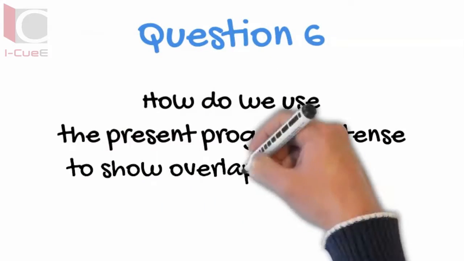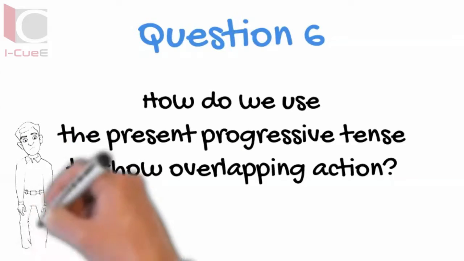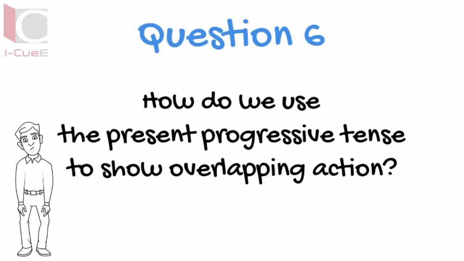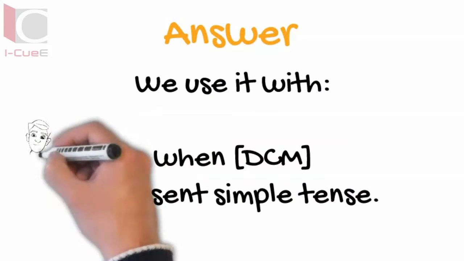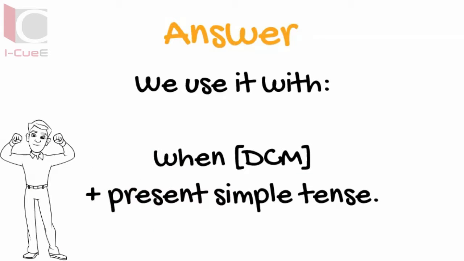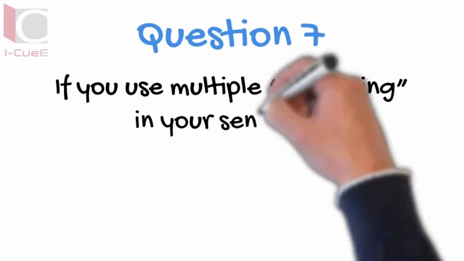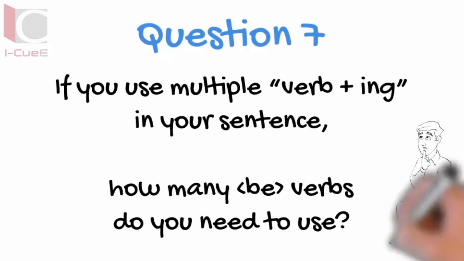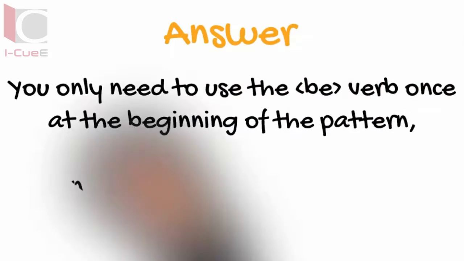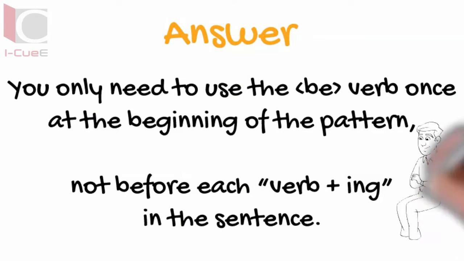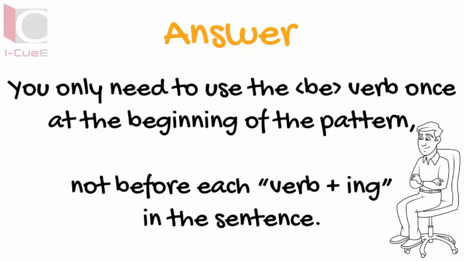How do we use the future progressive tense to show overlapping action? We use it with when plus present simple tense. If you use multiple verb ing in your sentence, how many be verbs do you need to use? You only need to use the be verb once at the beginning of the pattern, not before each verb ing in the sentence.